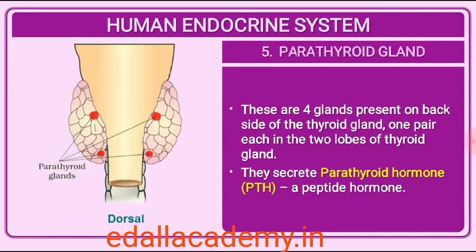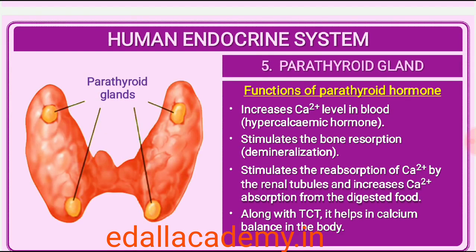22.2.5 Parathyroid gland. In humans, 4 parathyroid glands are present on the backside of the thyroid gland, 1 pair each in the 2 lobes of the thyroid gland. The parathyroid glands secrete a peptide hormone called parathyroid hormone, PTH. The secretion of PTH is regulated by the circulating levels of calcium ions. Parathyroid hormone, PTH, increases the Ca2+ levels in the blood.